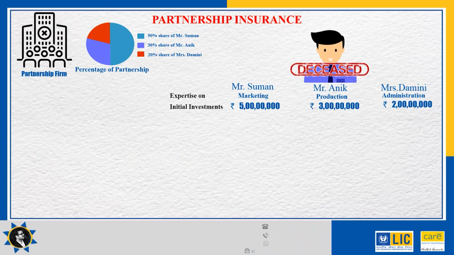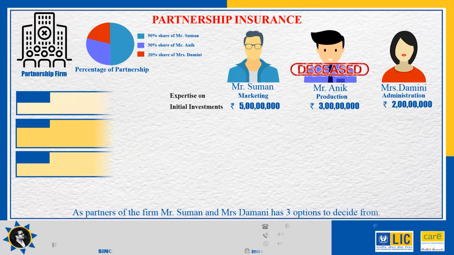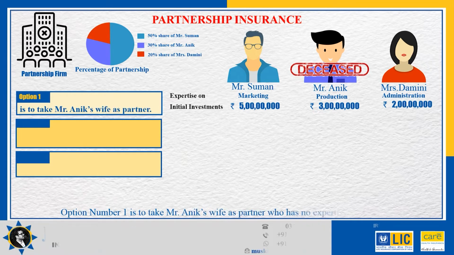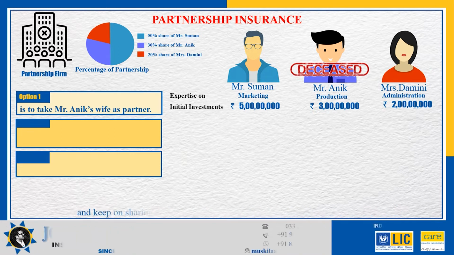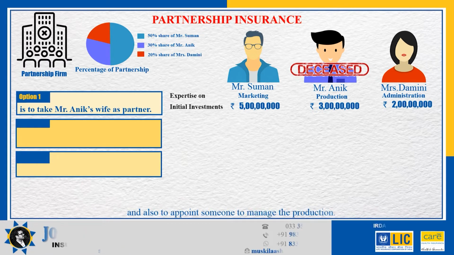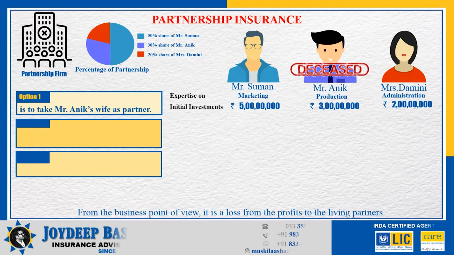As partners of the firm, Mr. Suman and Mrs. Damani have three options to decide from. Option number 1 is to take Mr. Anik's wife as partner, who has no expertise in production, and keep on sharing the firm's profit with her, as long as the partnership firm exists, and also to appoint someone to manage the production. From the business point of view, it is a loss from the profits to the living partners.